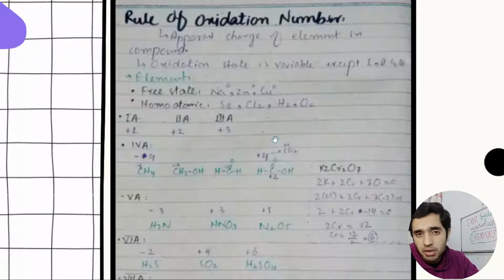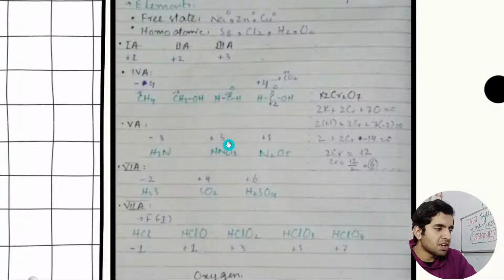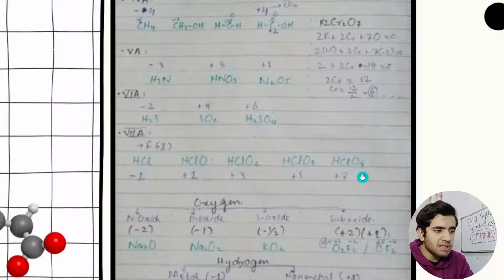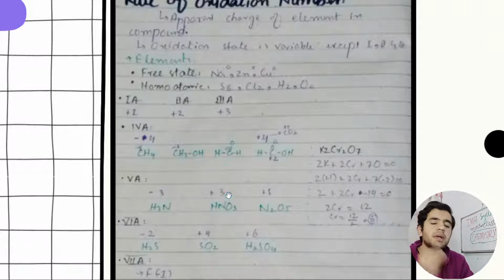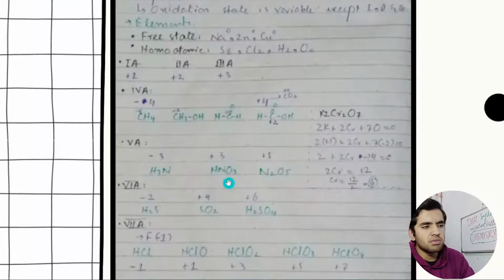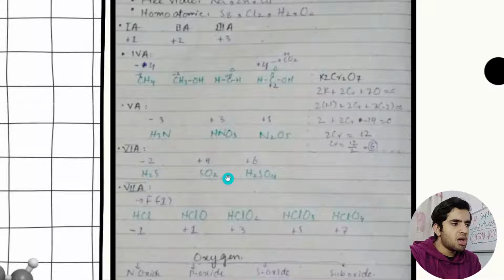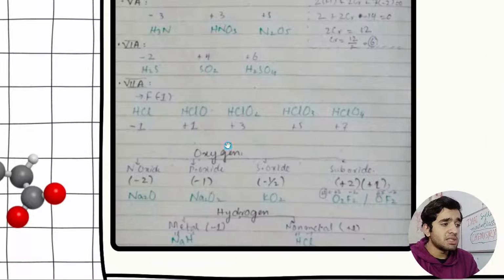For example, oxygen has -2 oxidation number, and halogens have -1 oxidation number or up to +7. It ranges from -1 to +7: -1, +1, +3. Here fluorine and chlorine have -1, here +1. So it depends on the condition. If you remember that the oxidation number of hydrogen is +1 and of oxygen is -2, you can easily find the oxidation numbers of other atoms.